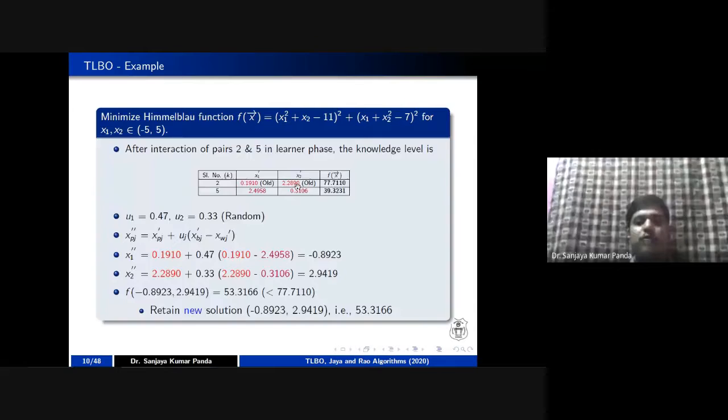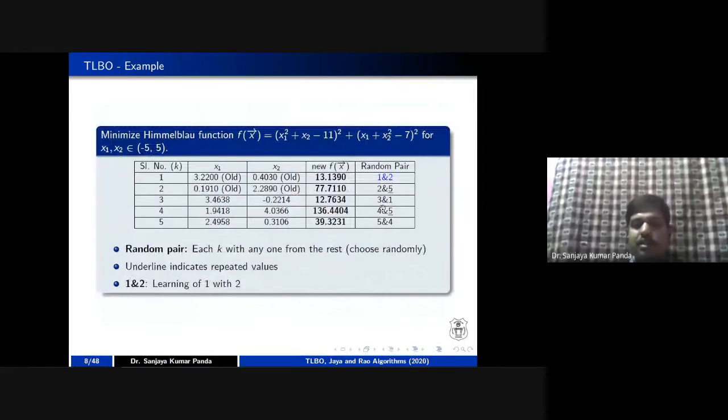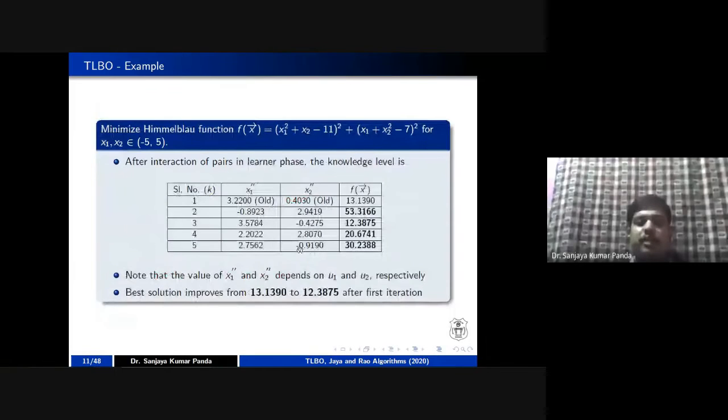Like that, if you do the interactions I mentioned here, 3 with 1, 4 with 5, 5 with 4, you are going to get this particular table. If you remember the first slide, the best fitness value is 13.1390. But after one teaching phase followed by the learning phase, the solution improved to 12.38975. Like that, you have to iterate multiple times in order to reach a near optimal solution.